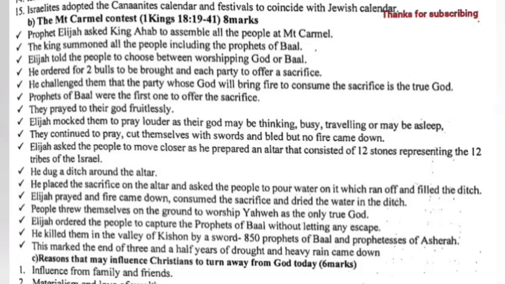Elijah asked the people to move closer as he prepared an altar that consisted of 12 stones representing the 12 tribes of Israel. He dug a ditch around the altar. He placed the sacrifice on the altar and asked the people to pour water on it, which ran off and filled the ditch. Elijah prayed and fire came down, consumed the sacrifice and dried the water in the ditch.